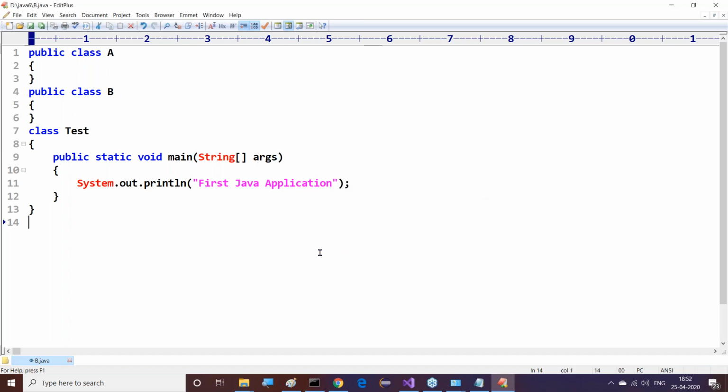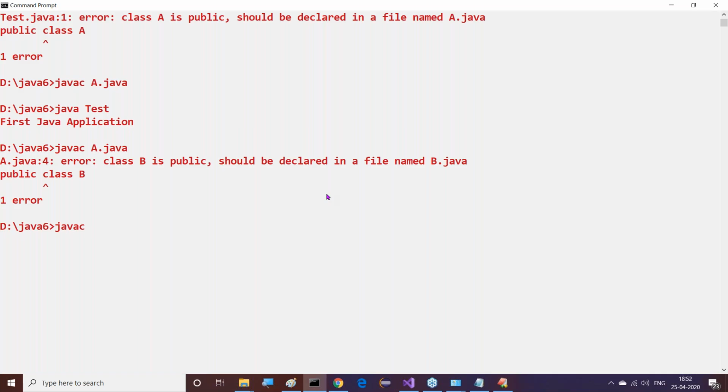Okay, fine, good. Now here I have given capital B dot Java. Previously I saved with A dot Java, then the compiler gave me information: your class B is public, try to save the Java file with B dot Java. So as per that compiler information, I saved my Java file with B dot Java. That's fine. Now I'm going to compile it: javac B dot Java.